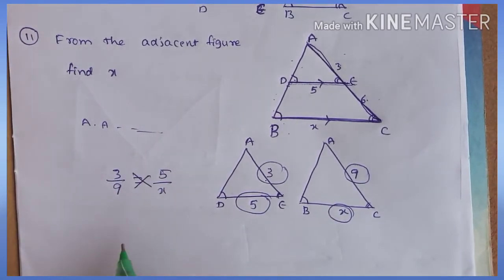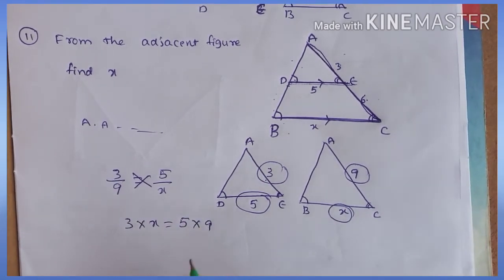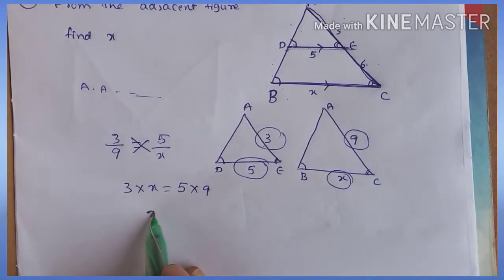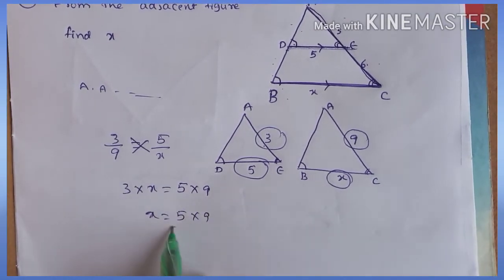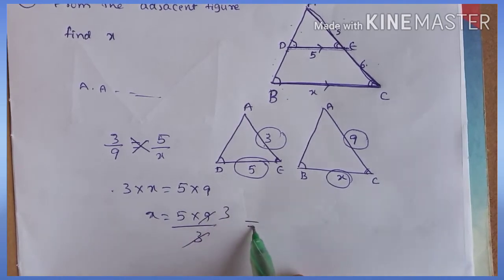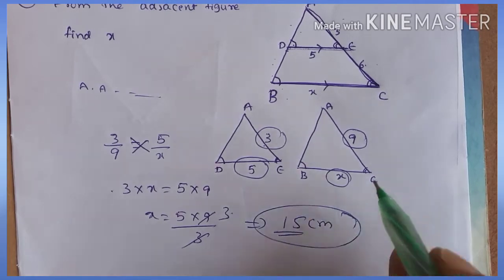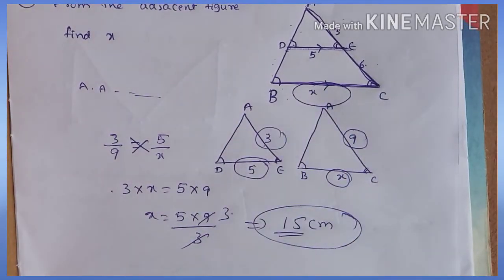Apply cross multiplication. 3 into x is equal to 5 into 9. x is equal to 5 into 9 by 3. Transpose the 3: 3 ones are 3, 3 threes are 9, 3 fives are 15. So x is equal to 15 centimeters. Therefore the value of x is equal to 15 centimeters.